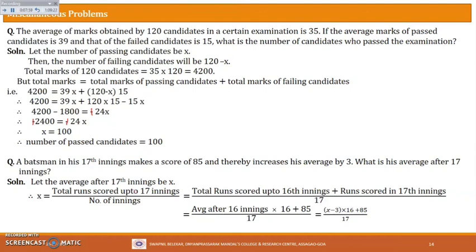Yes or no? So what is the difference between average after 16 innings and average after 17 innings? The average has increased by 3, so the difference is 3. We have already considered average after 17 innings as x, so the average after 16 innings will be x minus 3. So x is equal to (x minus 3) into 16 plus 85, divided by 17. Let's see in the next slide.